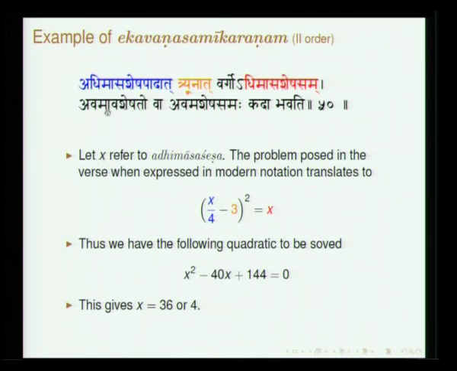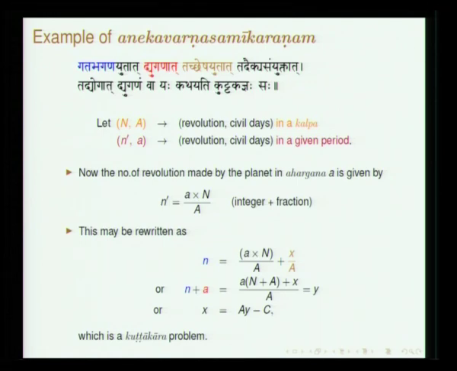Here is one more for Ekavarna. In fact, this is the second order of Ekavarna, while that was first order. Here again he says Adhimasa Shesha Padat. Pada is 1/4. So Triunat, minus 3, Vargaha, square. Adhimasa Sheshas Samam it should be. Avamasheshataha va avamashesha samaha kada bhavati. How will you get it? Again we have a sort of quadratic, and the solution is this. One will choose 36, from certain other considerations.